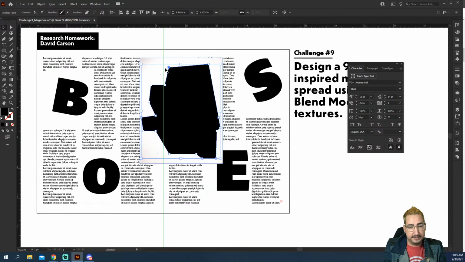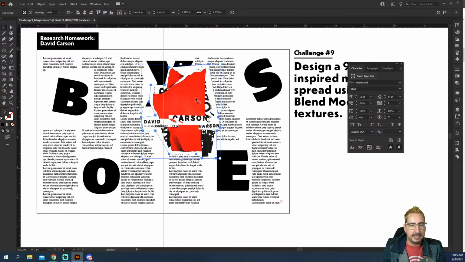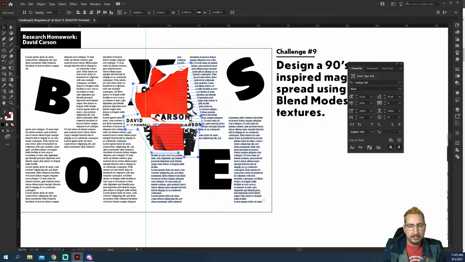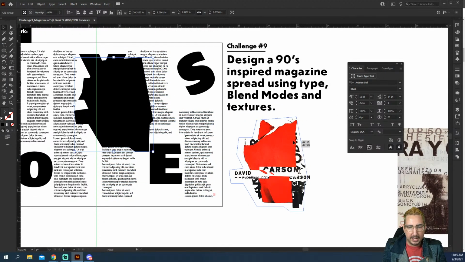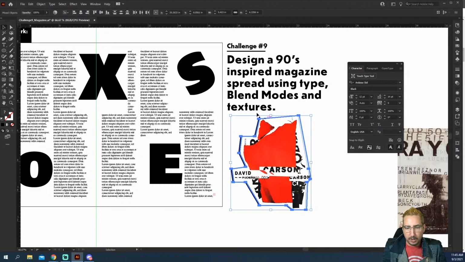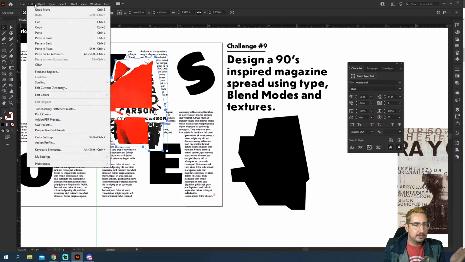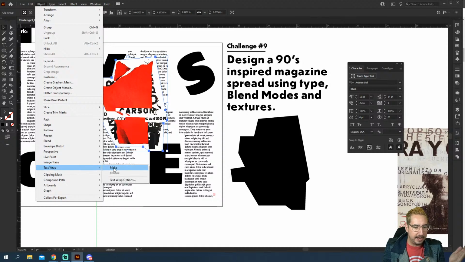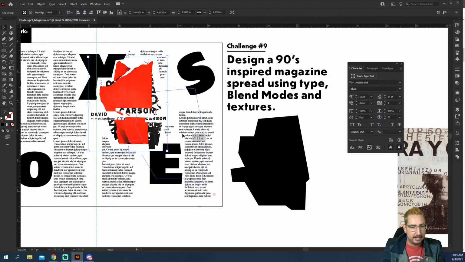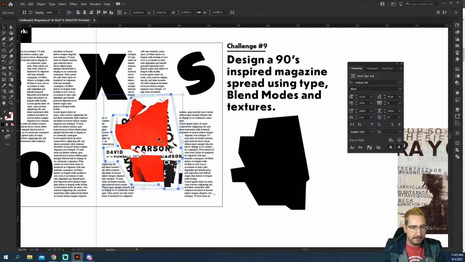So what we're going to do is I'm going to make a copy of this. I just Command C and then Command V to paste on top. And we're going to select both of those and just make a clipping mask. And you can see now that we do have two separate shapes. So we have the clipping mask and then we have this shape in the back. Now, actually, we don't need the shape in the back. Check this out. So we made the clipping mask, and now we can just go again to Object, Text Wrap, and Make. And it's going to make it so that that shape is now wrapping around all of this type, right? Making it a little bit more crazy.